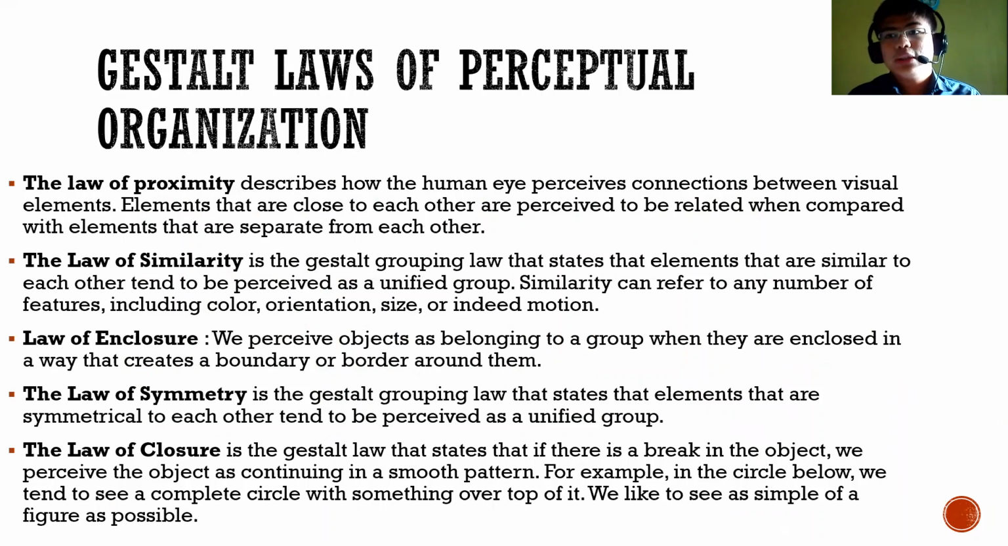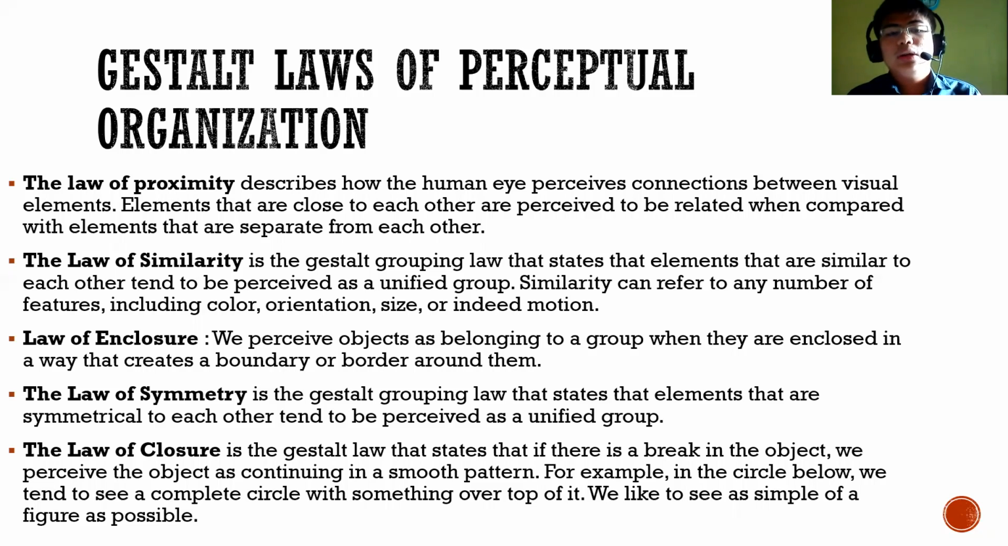So let us expound each law. The first law is the law of proximity. It describes how the human eye perceives the connection between visual elements. Elements that are close to each other are perceived to be related when compared with elements that are separate from each other. The second law is the law of similarity. It is a Gestalt grouping law that states that elements that are similar to each other tend to be perceived as a unified group. Similarity can refer to any number of features, including color, orientation, size, or indeed motion.